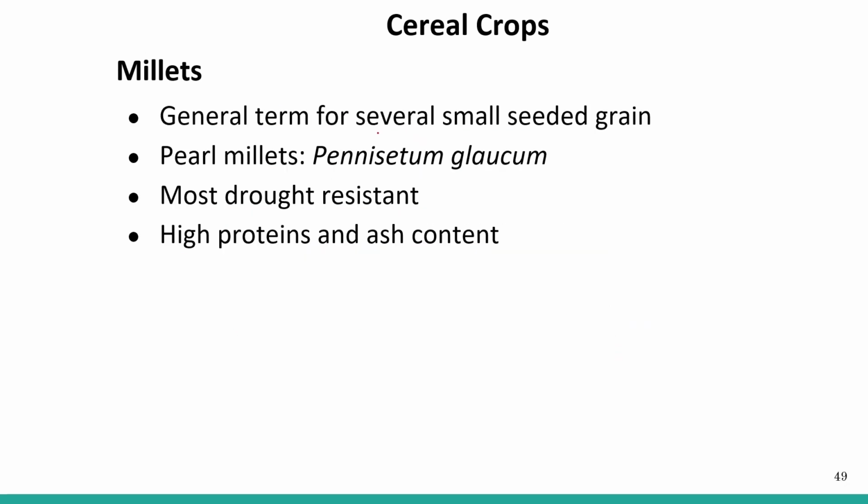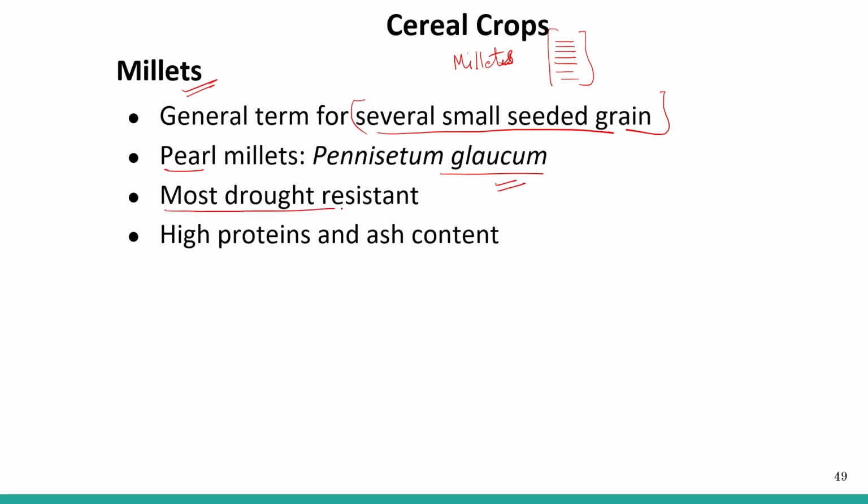Millet is a general term for several small seeded grains. In the previous slide we saw that a number of types of cereals come under a wide group called millets. Pearl millet, Pennisetum glaucum, is one example.